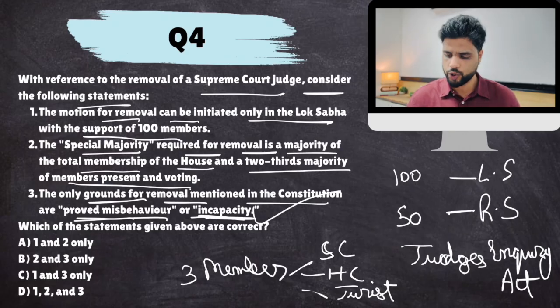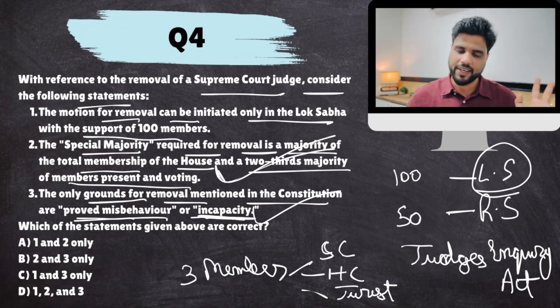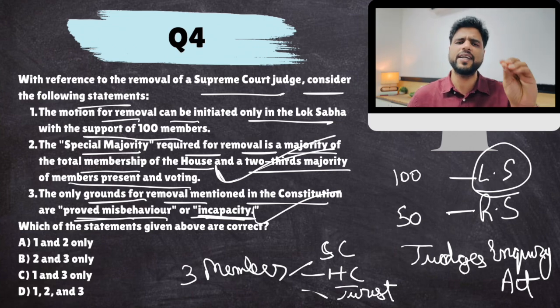If the motion was introduced in Rajya Sabha, it is put to vote in Rajya Sabha. If in Lok Sabha, then it is put to vote in Lok Sabha. For that, they require a special majority, whatever is mentioned over here. Okay. Then after Lok Sabha or Rajya Sabha, it goes to the other house. Over there also this majority is required. And then finally, if it has been passed, the matter goes to the final signature of the president. That's just a rubber stamp and the judge is removed. Now remember, because the process is so difficult, no judge has been removed through this process so far.